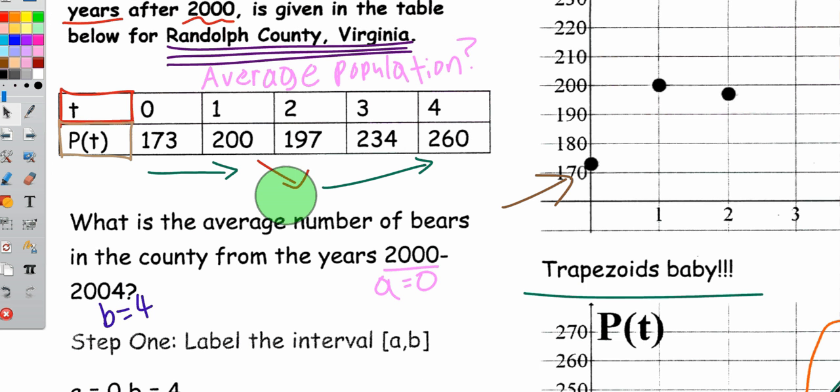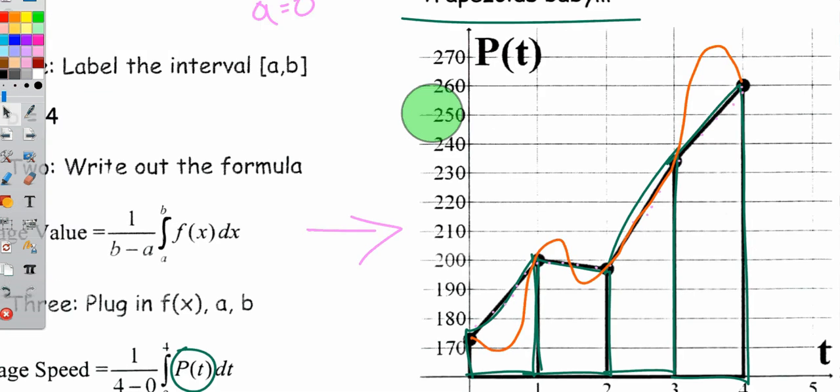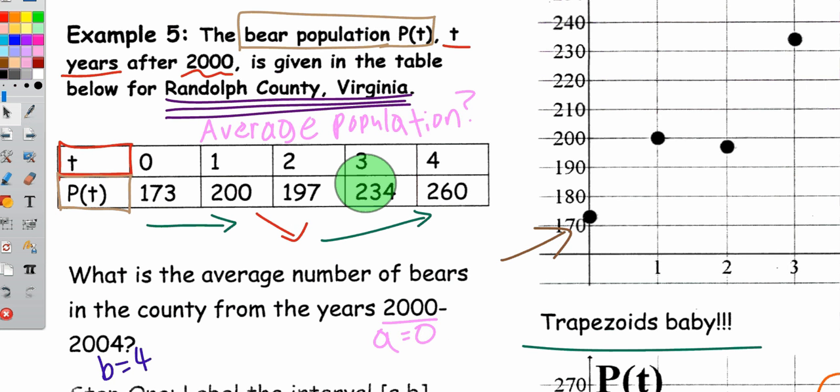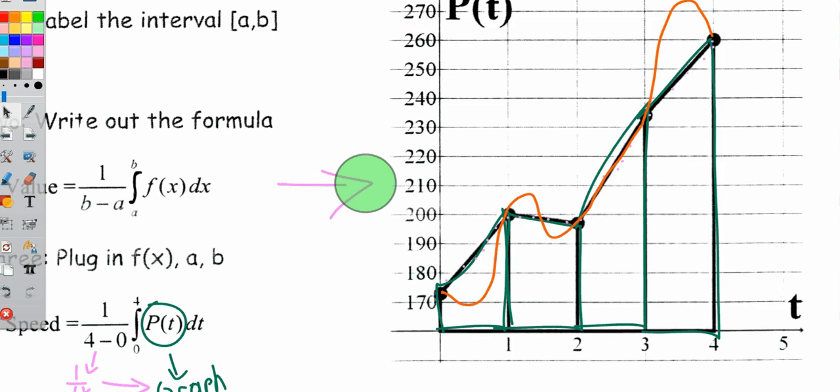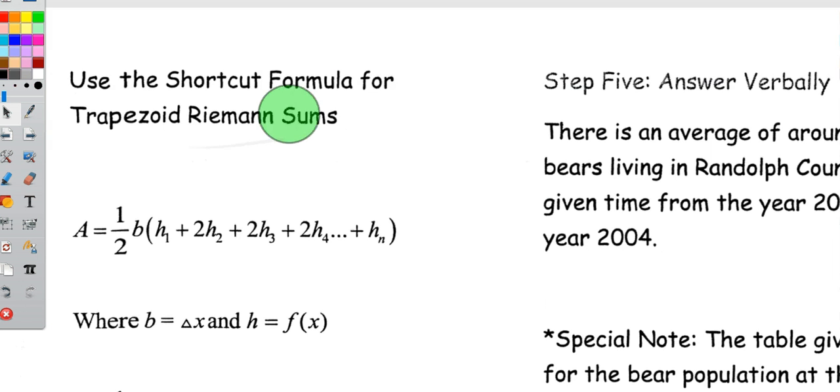Because of that, my best guess is to use trapezoids. Again, another thing you could do is just add these up and divide by 5, but it's a continuous function, so I want to do it this way. So use the shortcut formula for trapezoid Riemann sums. Basically, that is 1/2 times the width of each trapezoid, or the base, times the first height, the last height, and then double all the heights in between.